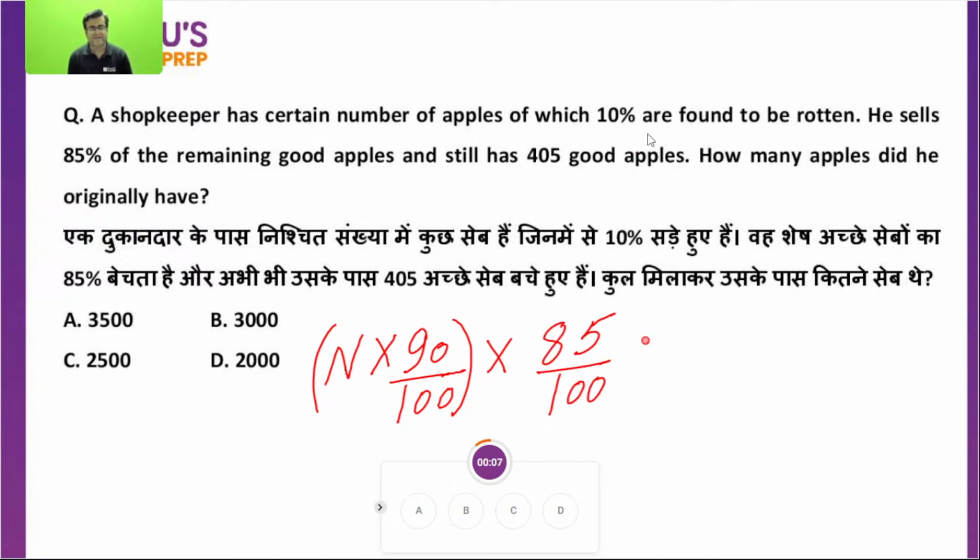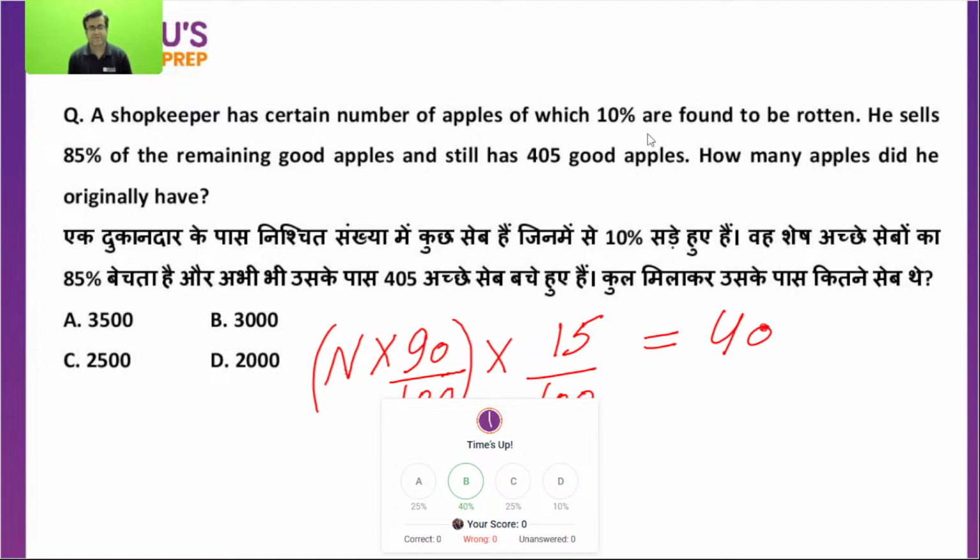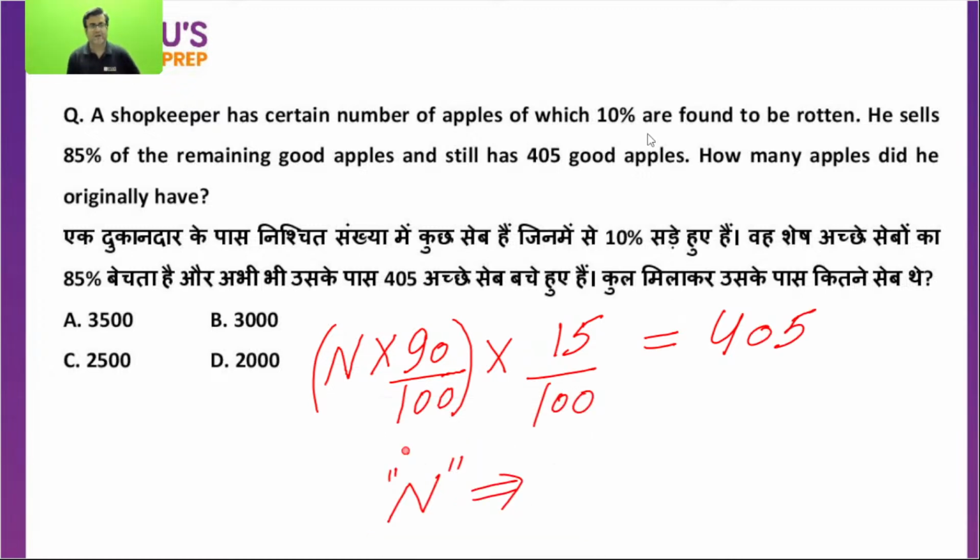If 85% he sold, how much remains? 15% are remaining, which is equal to 405. How many apples was the person originally having? Is this point clear or not? I have taken n as the total number of apples, out of which 10% are rotten, so 90% are safe. Out of those not rotten, 85% he sold, so 15% are still remaining, which is equal to 405. So the value of n I can find out.